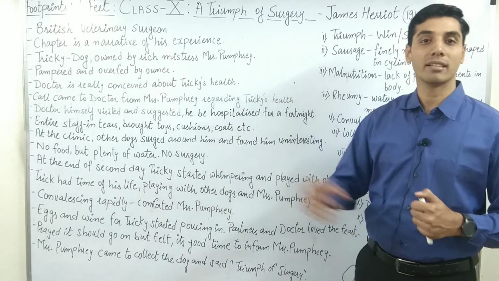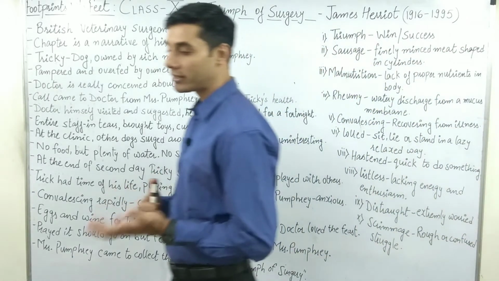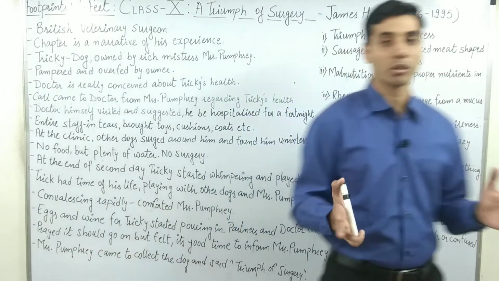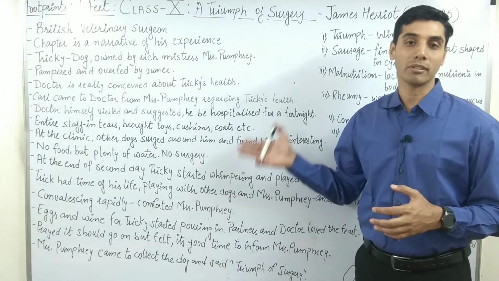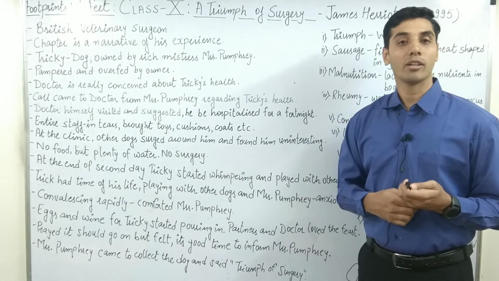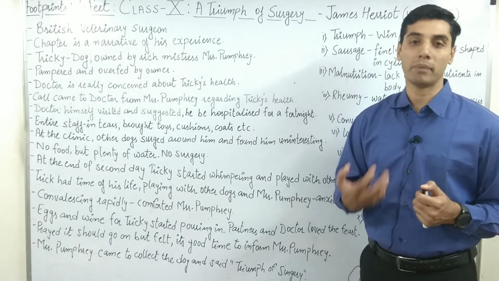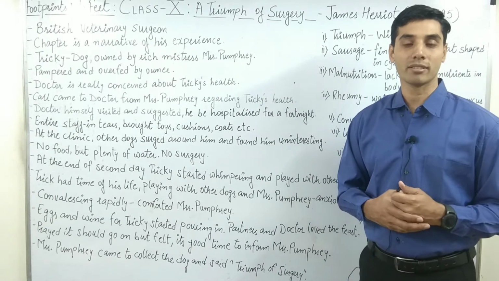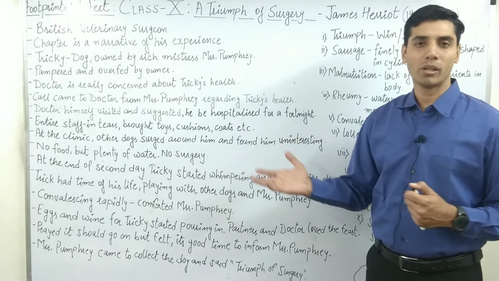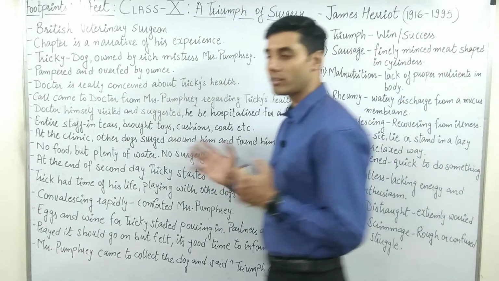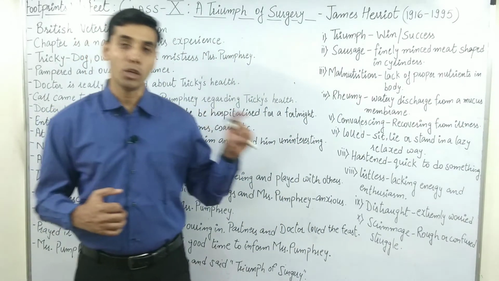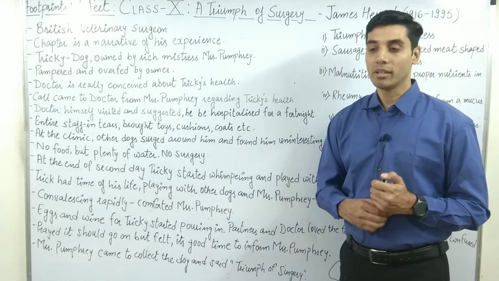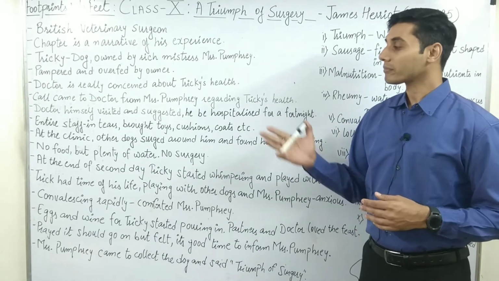But after some time, Mrs. Pumphrey sent certain items. And what did Mrs. Pumphrey send? She sent a huge, around a dozen or 2 dozen eggs for, of course, Tricky, and also some wine to make sure that his blood levels increase, and Tricky becomes a bit more energetic and recovers faster. Now the doctor sees all this luxurious material for Tricky, which he is trying not to give him during this tenure of Tricky staying with the doctor.